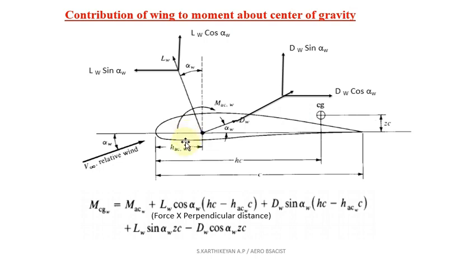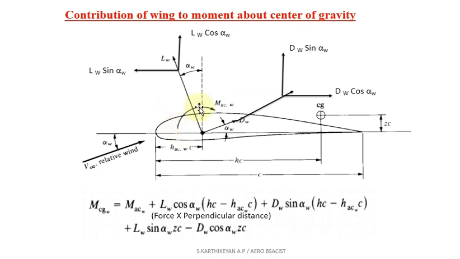Now we are going to derive the moment about the center of gravity equation for the wing section. We are going to consider moments and forces. First, we consider the aerodynamic center moment. As per Anderson's book representation, a clockwise moment is positive.